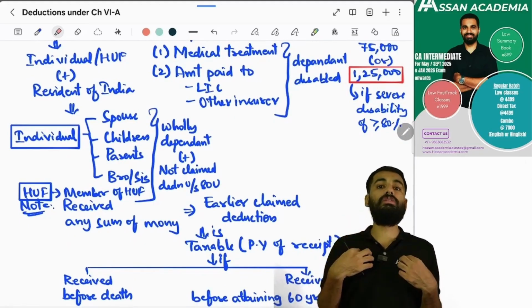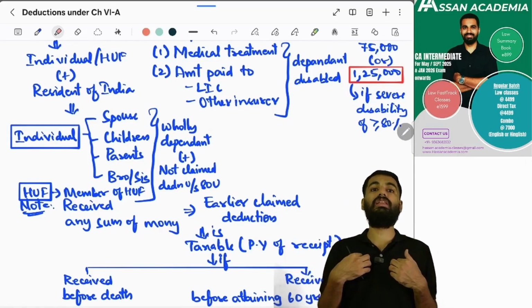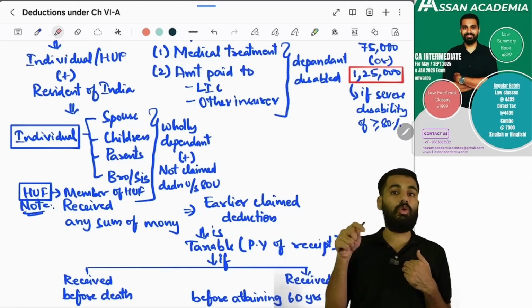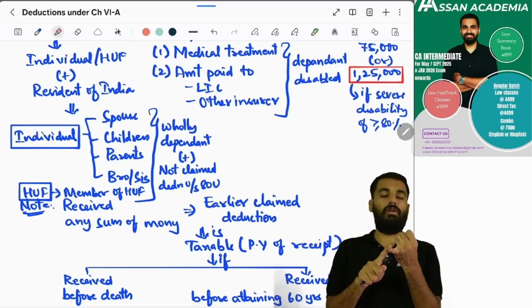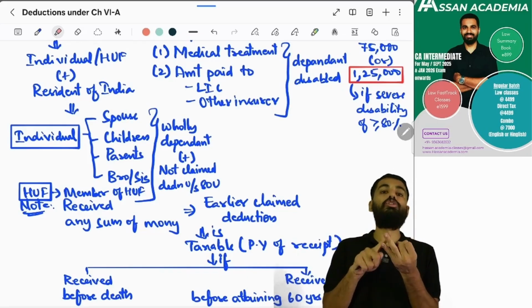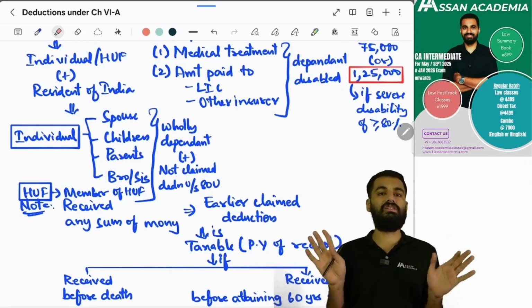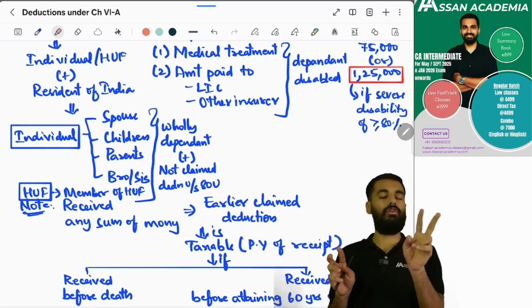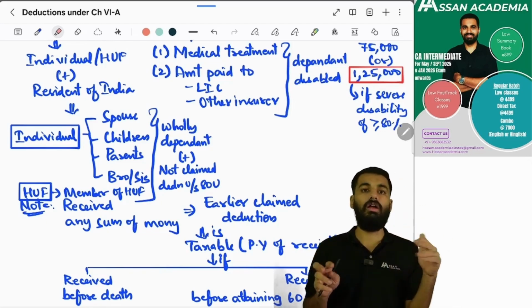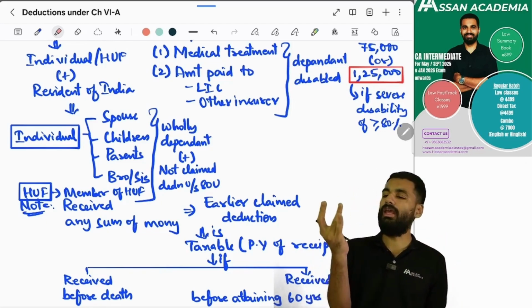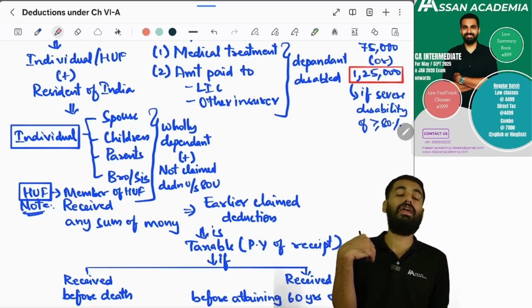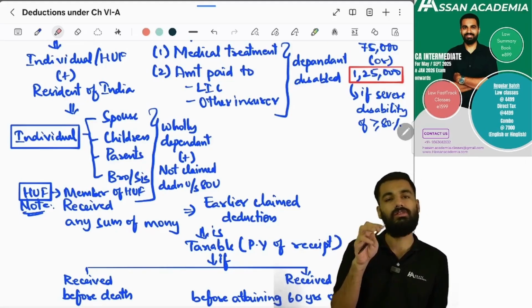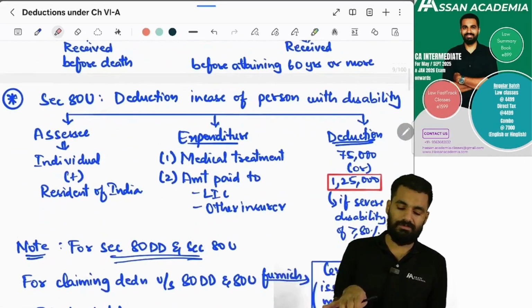Now you claim deduction for this. Now for this medical insurance, you are receiving that amount. In which year you are receiving, it will be taxable when not because of the death and also not because you are becoming a senior citizen. If these two conditions are satisfied, you will be taxed. So if you die or if you become a senior citizen and then you are getting the amount received from the insurance, in that situation it will not be taxable.